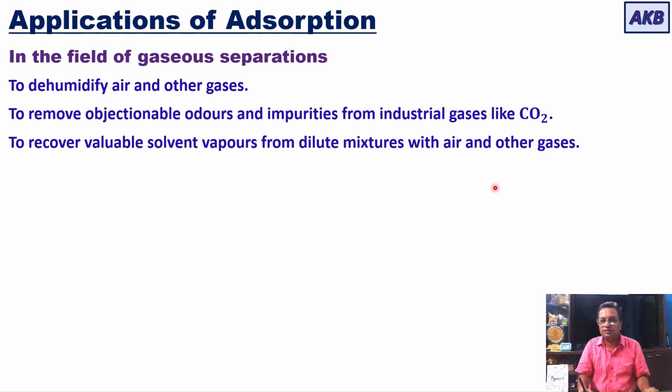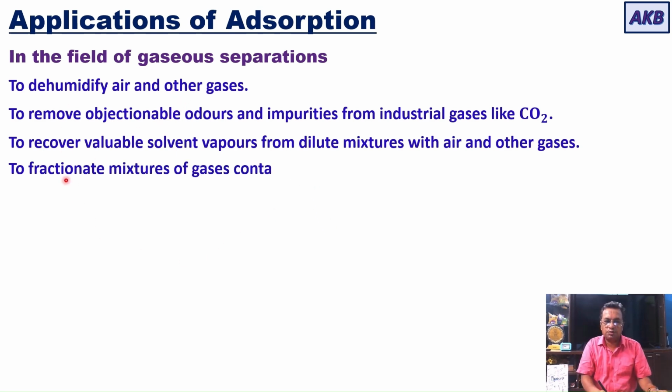And if the solvent is valuable, if it is costly, then in order to make the operation economically viable, we need to recover those solvent vapors. And for recovering those solvent vapors, you can use adsorption. So to recover valuable solvent vapors from dilute mixtures with air and other gases, you can use adsorption.